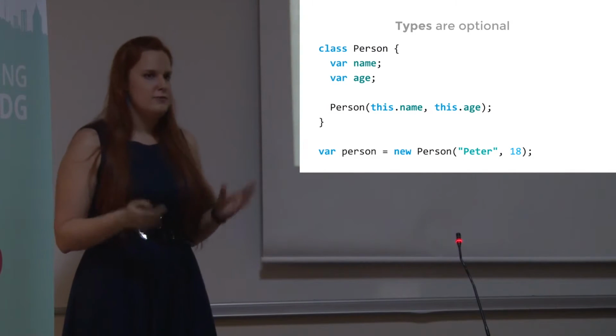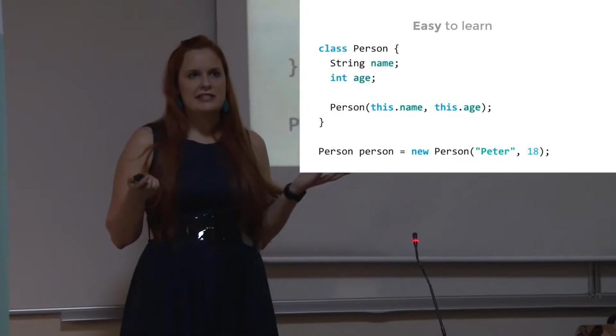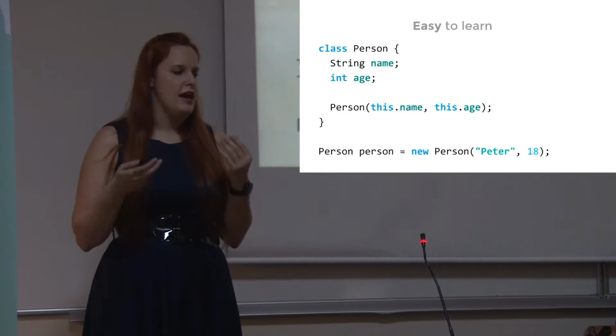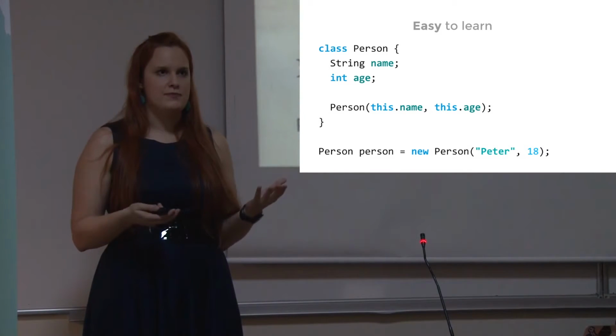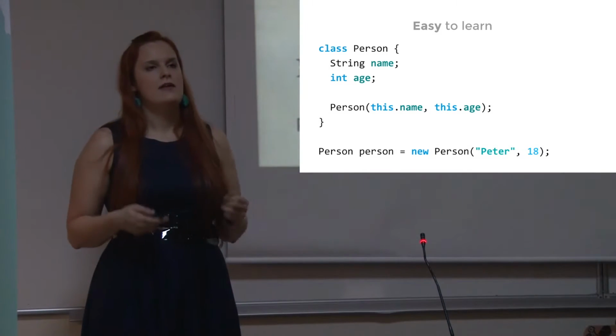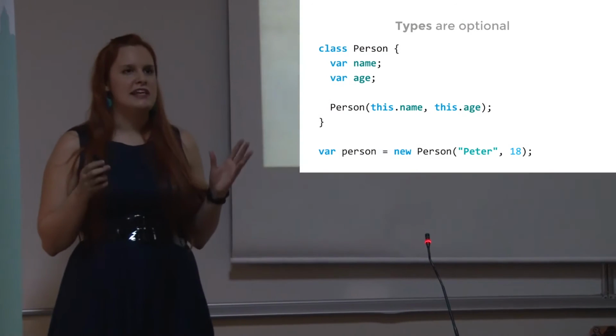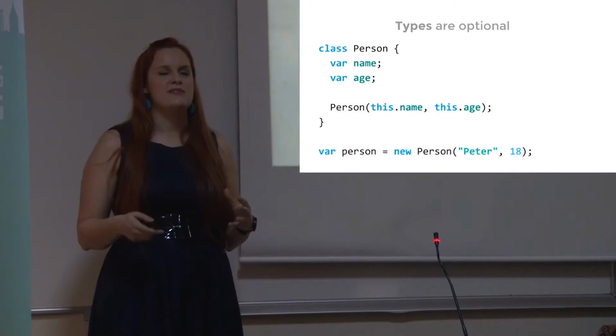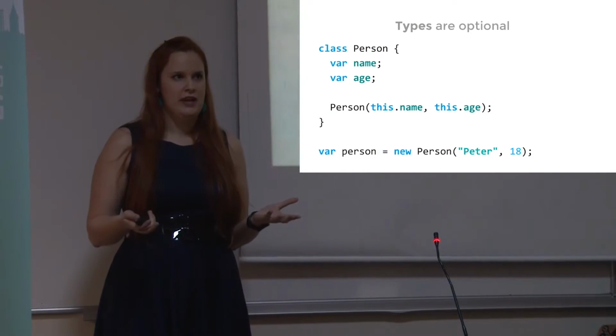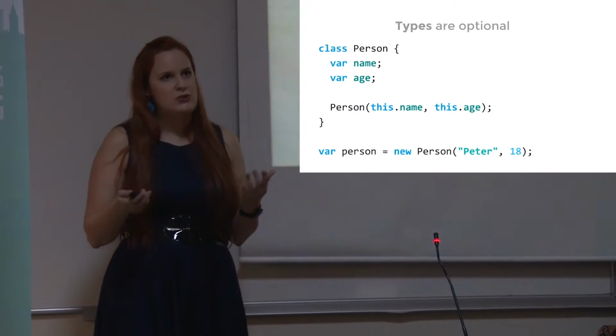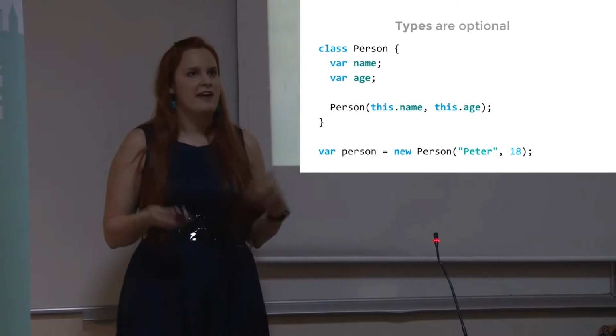But you could see in the previous slide that the name and age both had types. Name had string, age had int. But with Dart you can choose, because in Dart types are completely optional. So if you, for example, don't like to use types, you can use var instead.